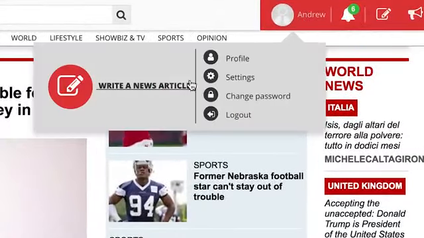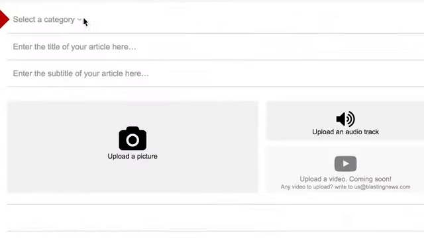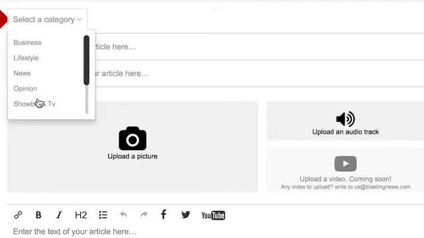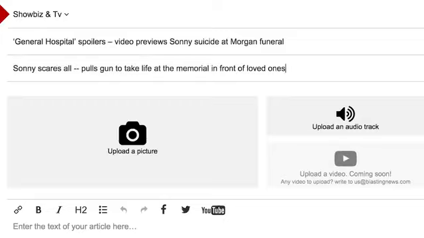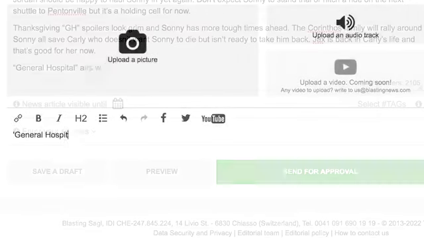Today we are going to learn how to start writing an article on Blasting News. First, choose the right category for your article. Secondly, write the title and the subtitle of your article. Then write the body of your article following these 3 tips.